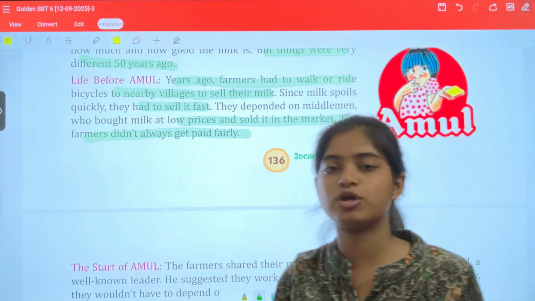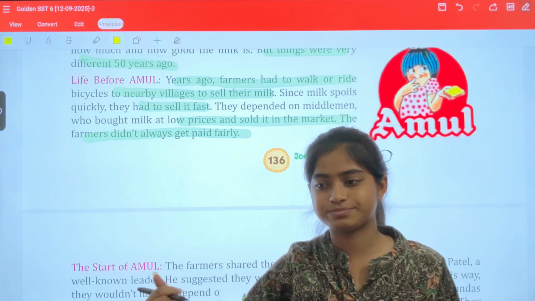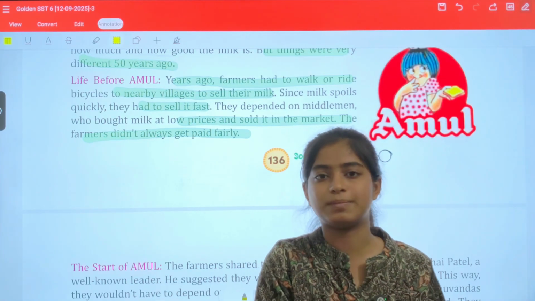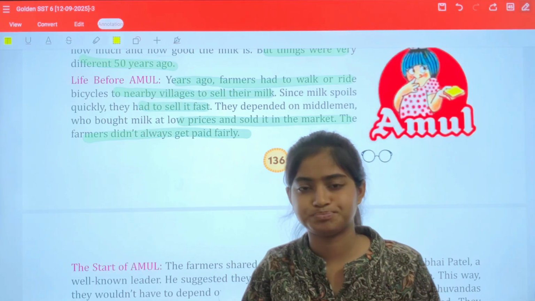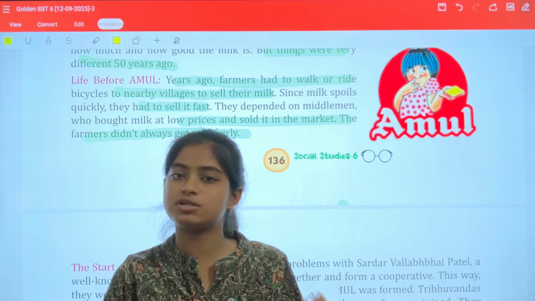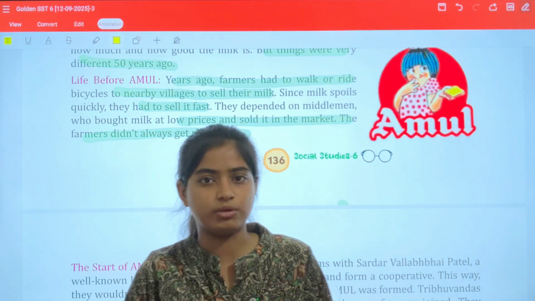That means life before Amul was how? First, it was difficult to carry milk for so long, so they needed to supply it quickly. Apart from this, people were dependent on the middle person who would buy the product from them. It is obvious to understand.